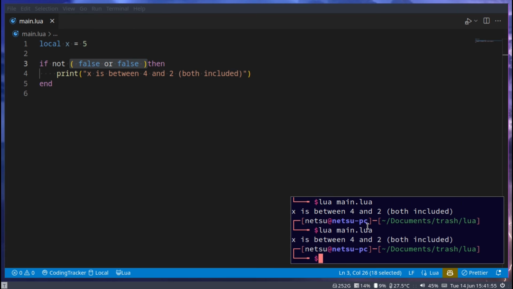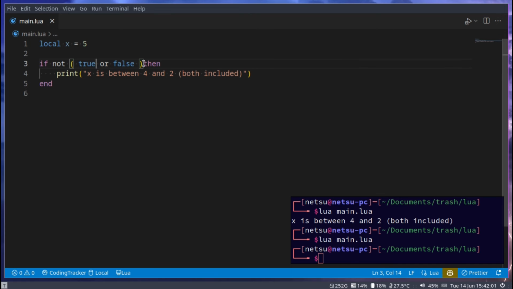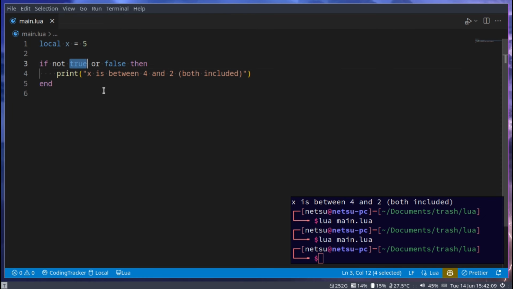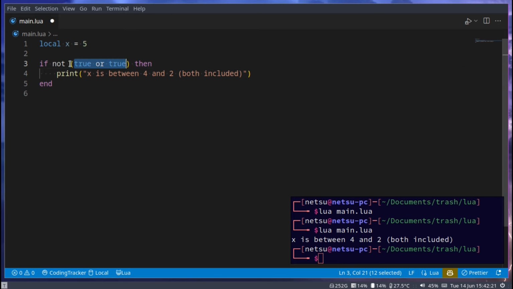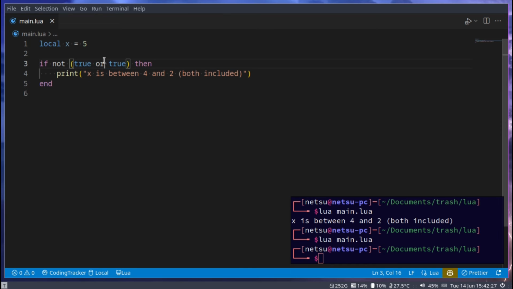So take note, brackets do play a role here. If I also make this one true, then it won't work. If I were to remove these brackets, then it won't work either, because true is now false. If I were to make this true, it will work. But if I wrap these in brackets, it will not work, because true and true, or true or true, will return true. And this will result in a true here, so if not true. Brackets can make everything a bit more complex, but also make what you can do a lot cooler.